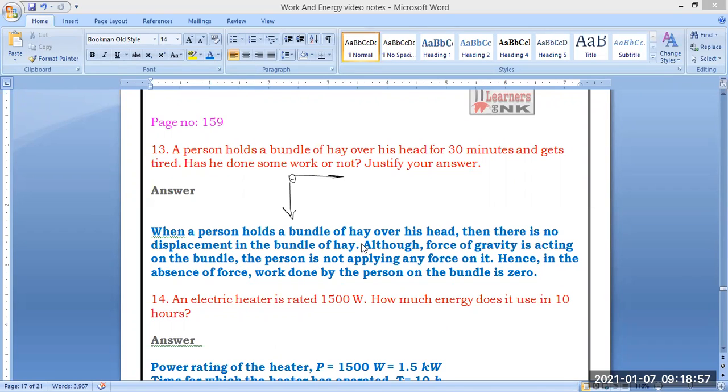the bundle of hay, although the force of gravity is acting on the bundle. The person is not applying any force on it. Hence, in the absence of force, work done by the person on his bundle is zero. Work done by the person will be zero because there is no displacement. There is zero displacement. Okay, let us go to the next question.